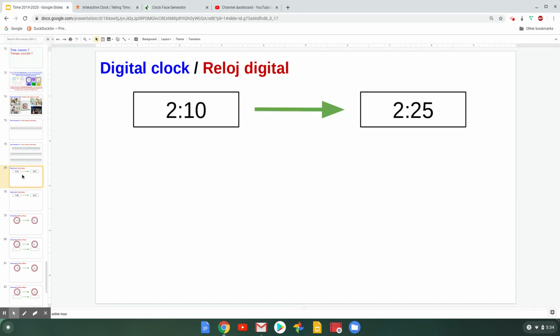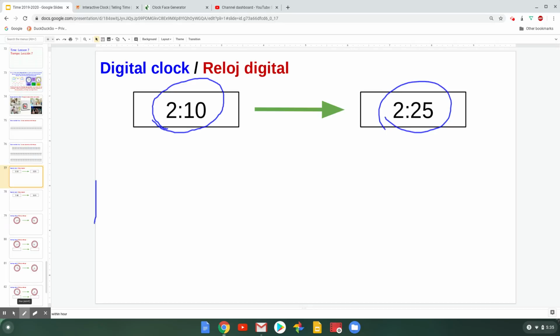So let's look at an example of elapsed time. We'll start by looking at time that's represented by numbers, or the way that we would see time represented on a digital clock. So we're thinking about how much time goes by, how much time passes, how much time elapses in between 2:10 and 2:25. So 2:10 will be our start time and 2:25 will be our end time. We're thinking about how much time goes by in between.